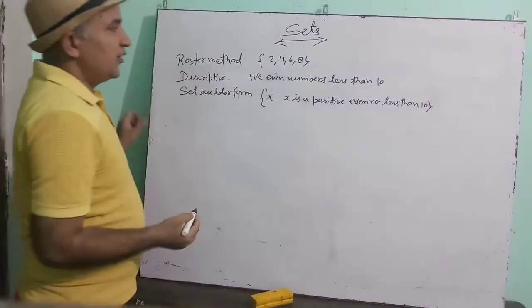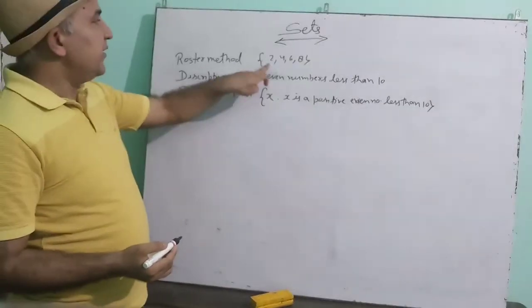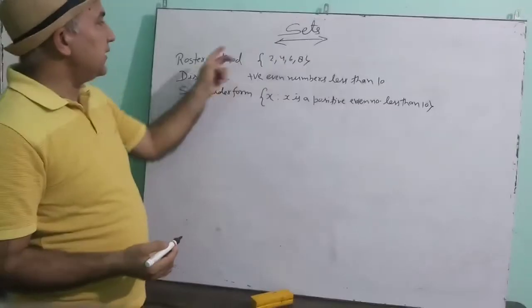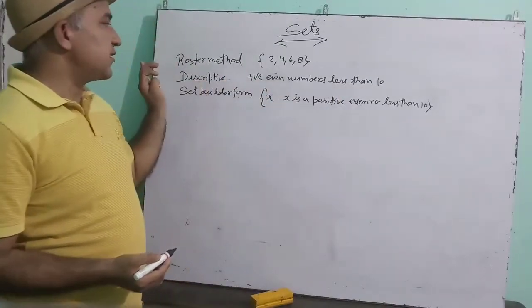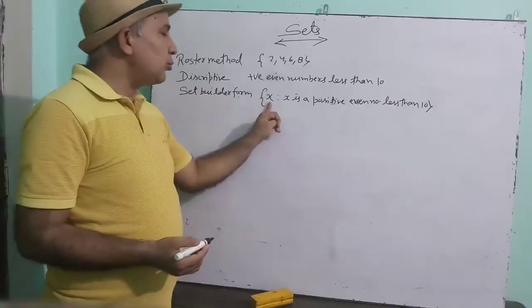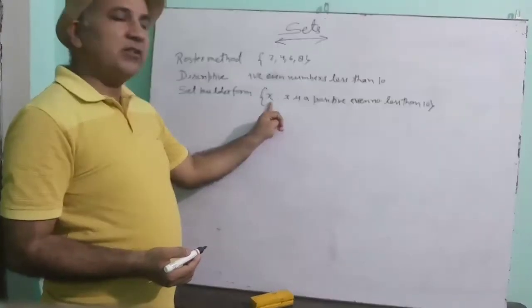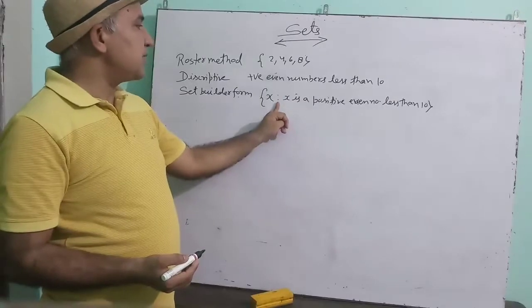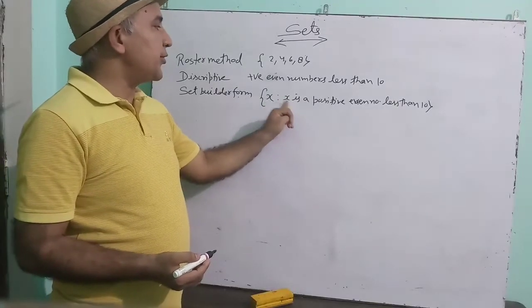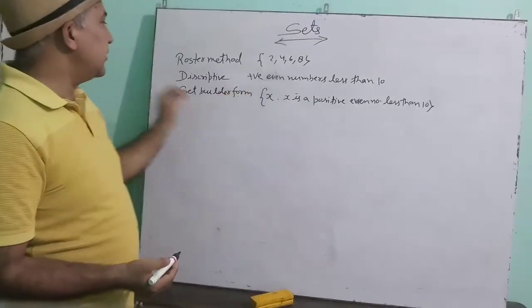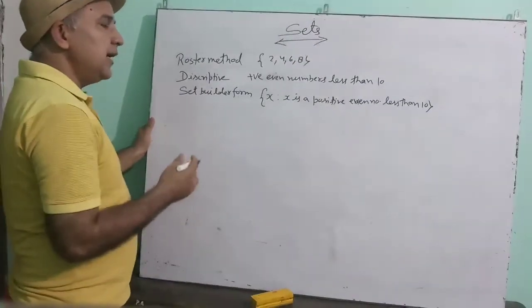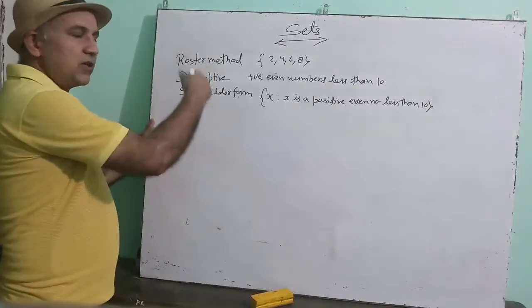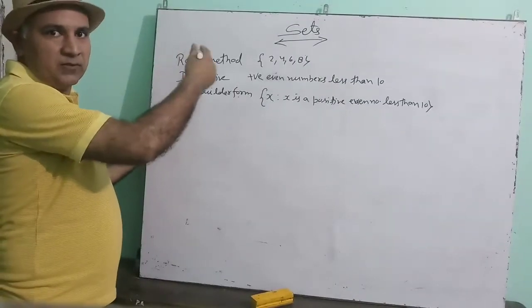See this one. There are three methods of writing. If we are writing the elements separately, that is the roster method. If we write only the property, that is the descriptive method. If we make the rule for that, we take one variable, then we put the symbol of such that, and then we write the property of the variable. Then that method is called set builder form. Okay? So these are the three methods, and you have to practice conversion of each to the others.